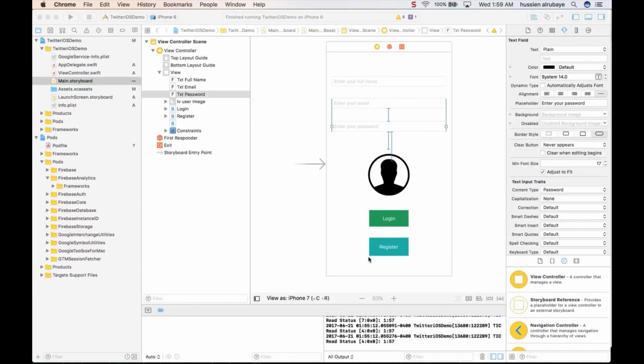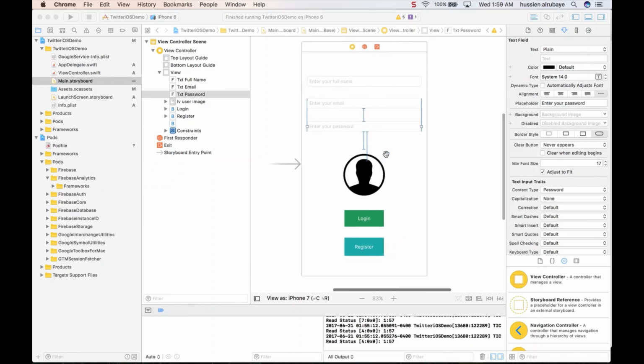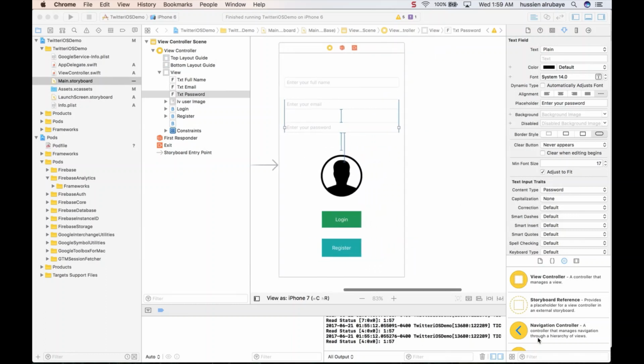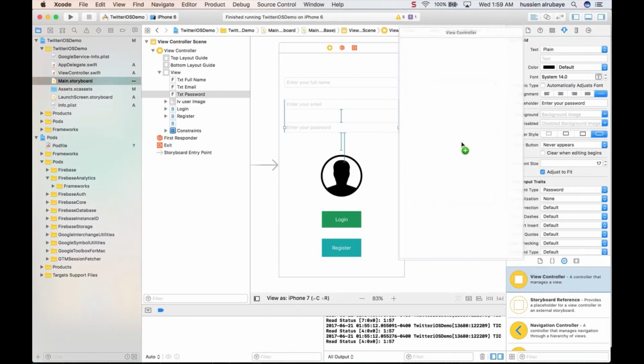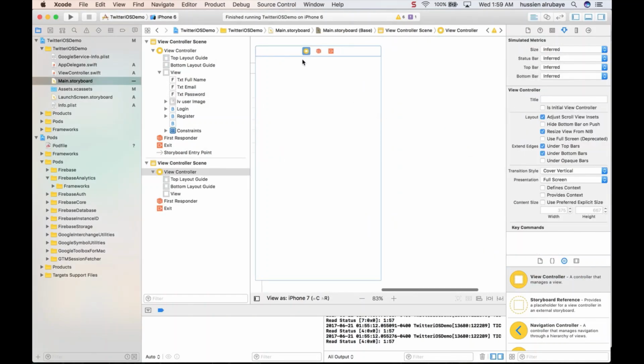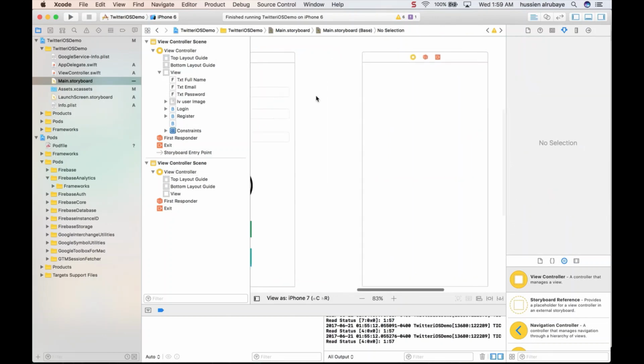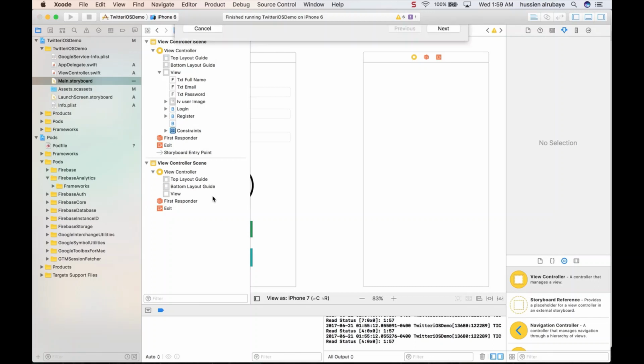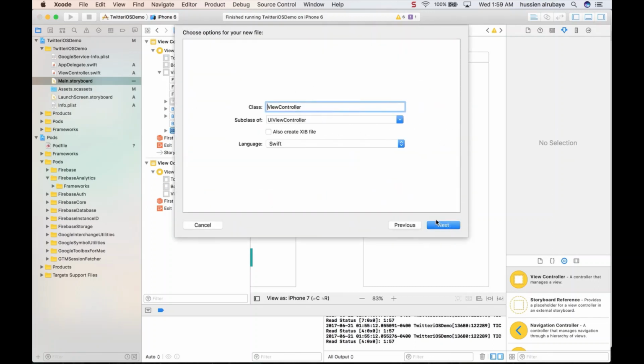Hey again, we did complete the part for register and everything, and now we are able to have the image and everything for the user. So let me go for the part for posting. To do that, I have to add a view controller, and that view controller should be connected to the file for posting. So I go here, add a file, Cocoa Touch Class, UIViewController, name it ViewControllerPosting, and bam, it created for me.